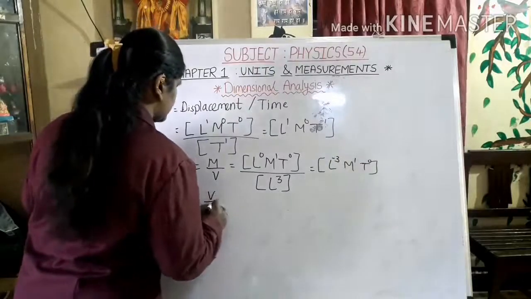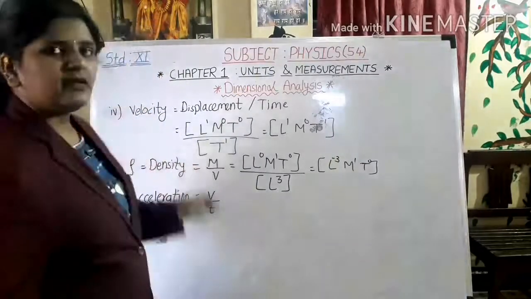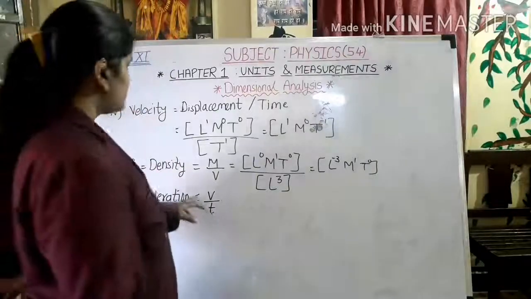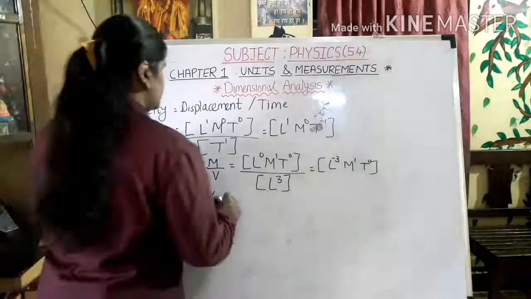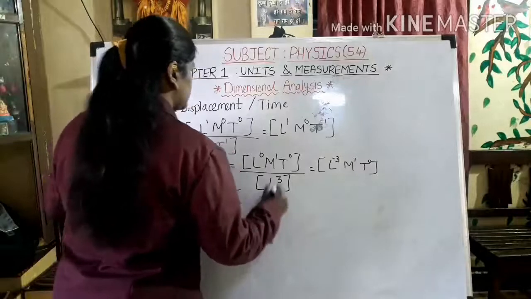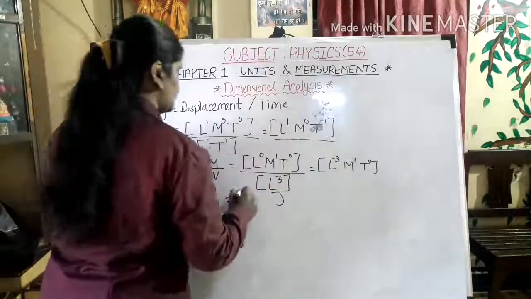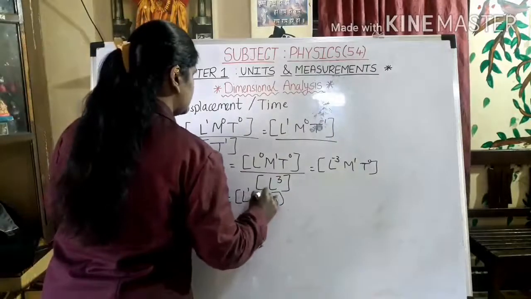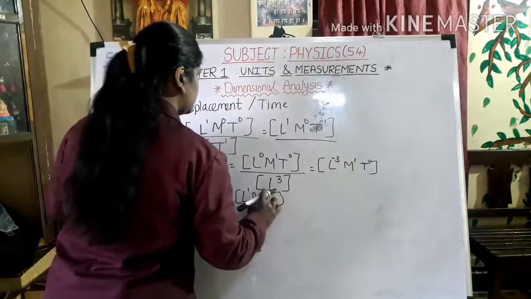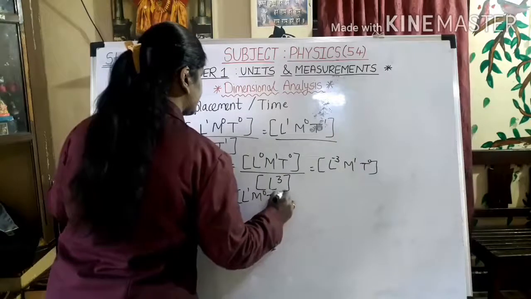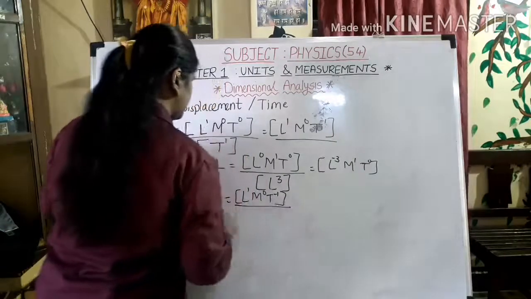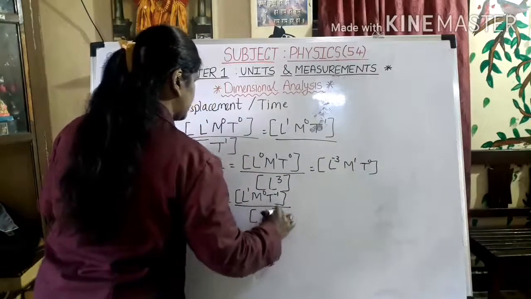So if I write like this formula v by t, this is sufficient. Now you already know the dimensions for v. Here you have calculated already. Yes, so I can write this over here, which is L1 M0 T raised to minus 1. Okay, and divided by t. So it will be T1.